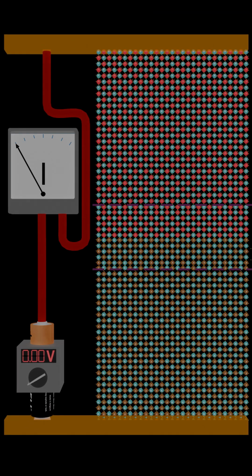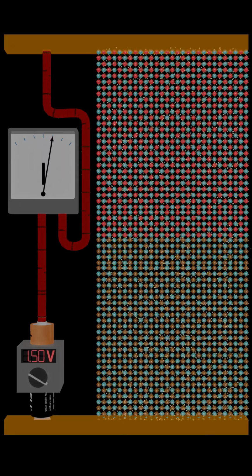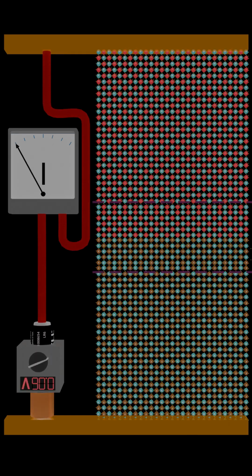In order for electrons to flow, the applied voltage has to be in the right direction and high enough to overcome the depletion layer. Once the voltage is higher than that, electrons can flow. This is called a forward bias. If the direction of the voltage is reversed, the size of the depletion layer increases, and electrons cannot flow. This is called a reverse bias.